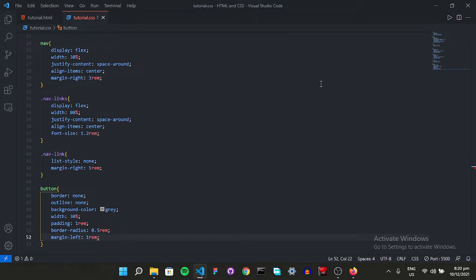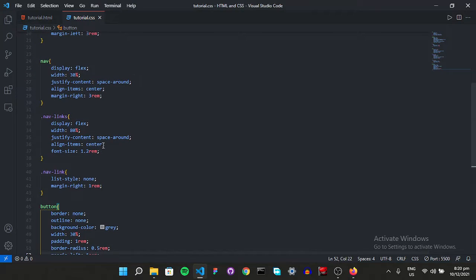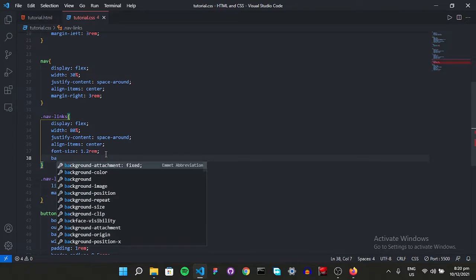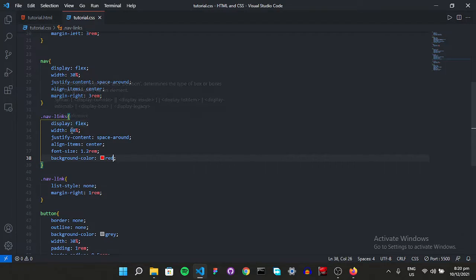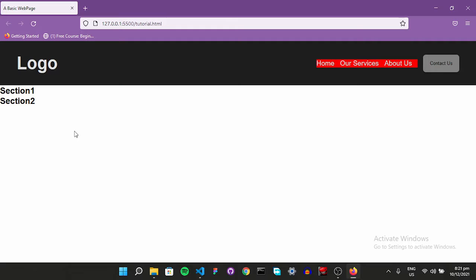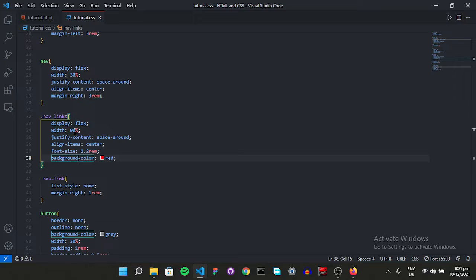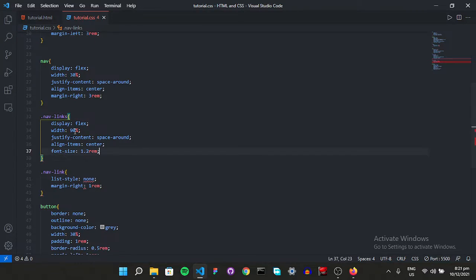So now let's see what is happening here. If we go to our nav links and give it a background color like that again, yeah, intensive. Oh, they don't have the space, so this is why they're splitting into 2 lines. So for that, let's change the width of that as well, like 90%, so they have room to breathe in here, right? So yeah, that's better. So just remove it. I think I'm thinking this: whenever you're stuck in your position or something in your HTML or CSS, you give it a background so you can see what actually is happening in your code, right?